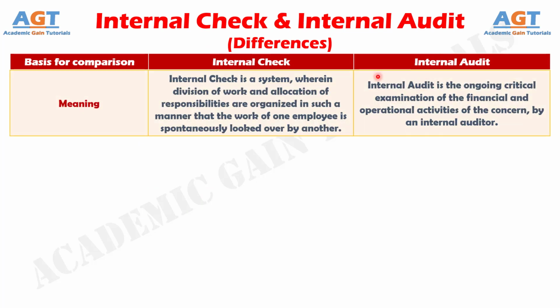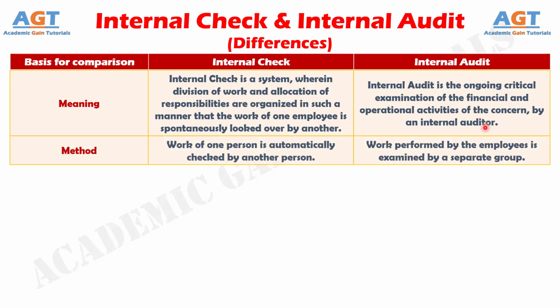Difference number 1. Internal check is a system implemented in the firm, in which the work performed by one staff member is by itself checked up by the other staff members so that the chances of error or fraud is least. On the other hand, internal audit, as the name suggests, is the audit conducted internally in the organization. It implies the systematic critical examination of the books of accounts by the staff of the concern.